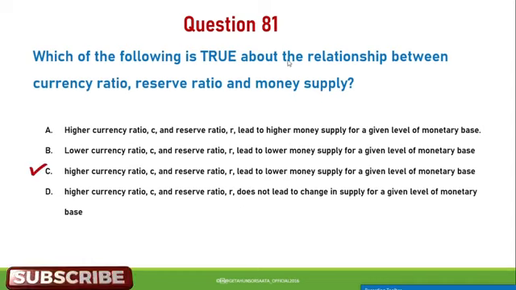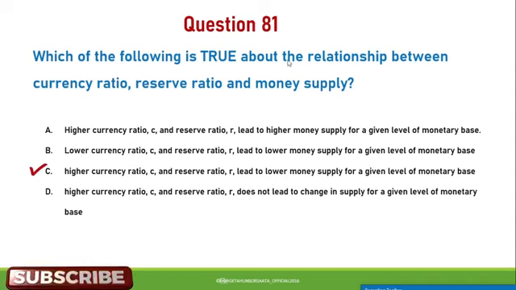The true statement regarding the relationship between currency ratio, reserve ratio, and monetary supply is that higher currency ratio and reserve ratio lead to lower money supply for a given level of monetary base.